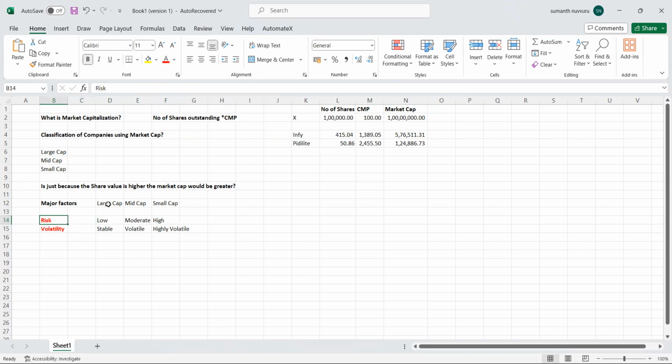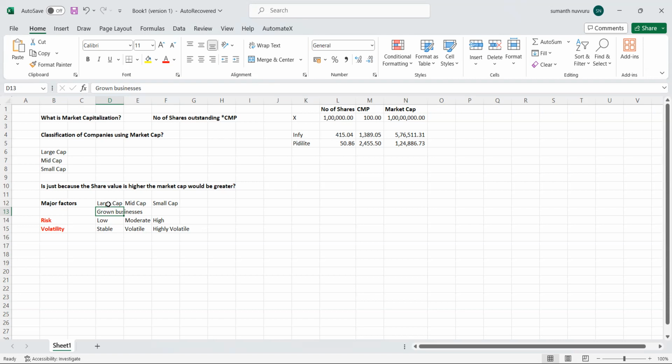If you see the large cap, these are already grown businesses. Let us suppose whenever you invest your fund in something like SBI Bank, you feel a little more secure than when you invest the same fund in a small finance bank.